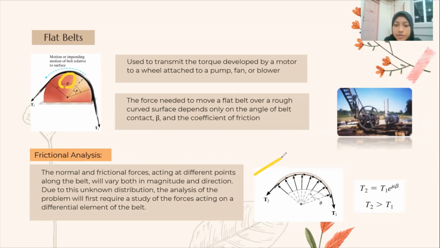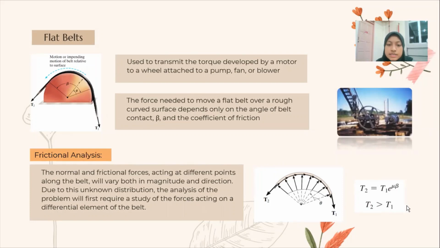This is the free body diagram of the belt segment in contact with the surface. As shown here, the normal and frictional forces acting at different points along the belt will vary both in magnitude and direction. Due to this unknown distribution, the analysis of the problem will first require a study of the forces acting on a differential element of the belt. Finally, this is the equation related to the frictional forces acting on a flat belt.